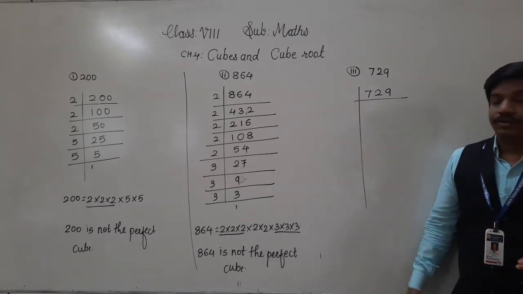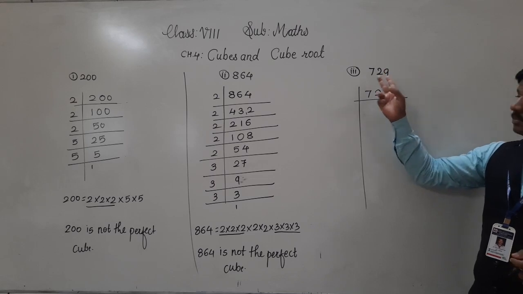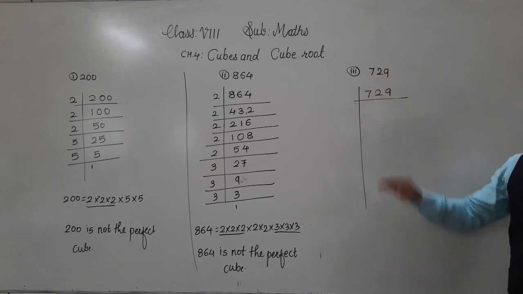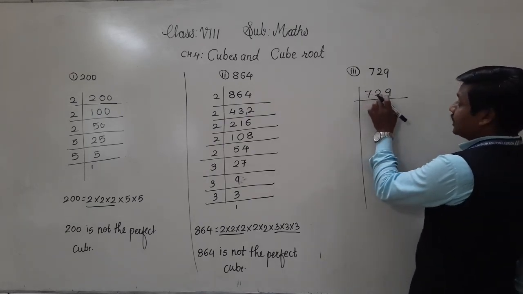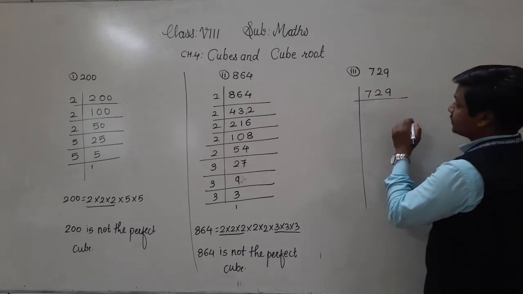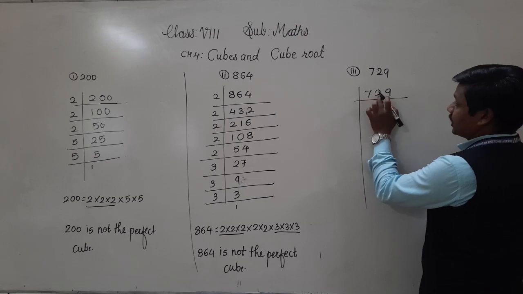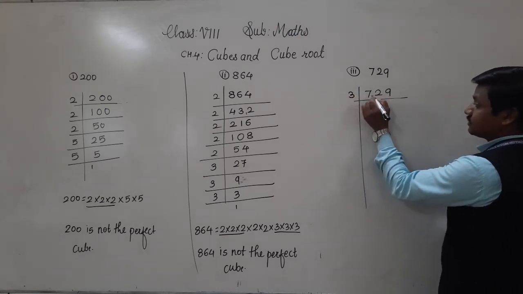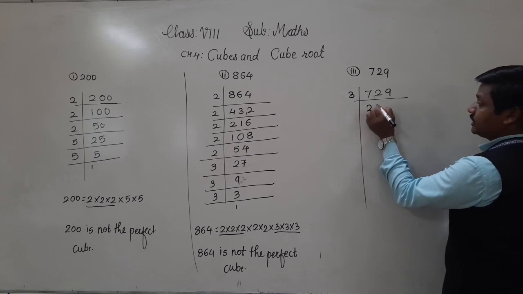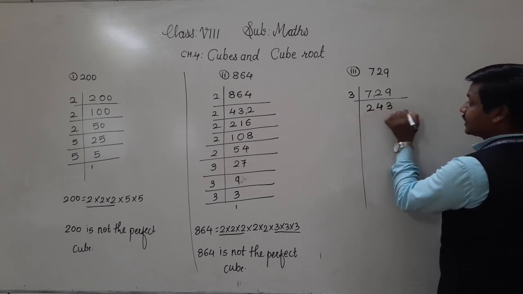Now let us see about the third example, 729, whether 729 is a perfect cube or not. So this number, 729, is divisible by which prime number? 7 plus 2 plus 9 is 18. That means it is divisible by 3. 3 2s are 6, 1 carry forward, 3 4s are 12, and 3 3s are 9.